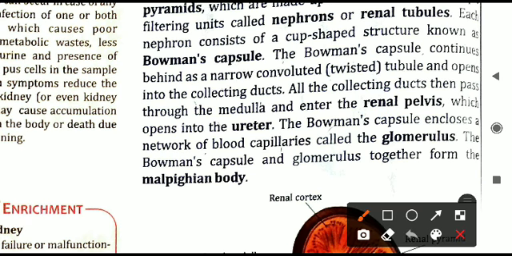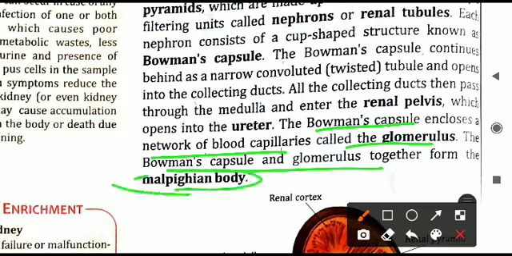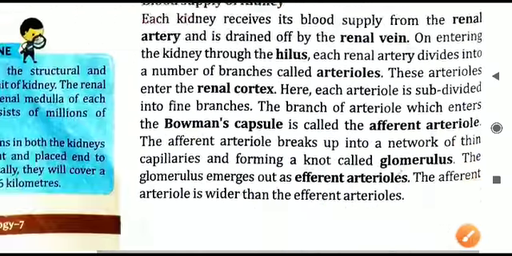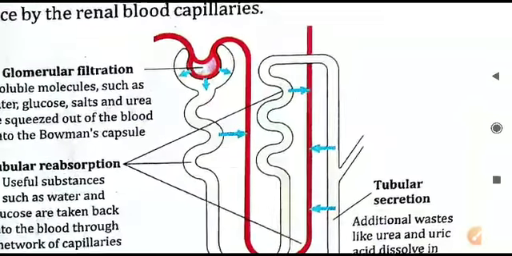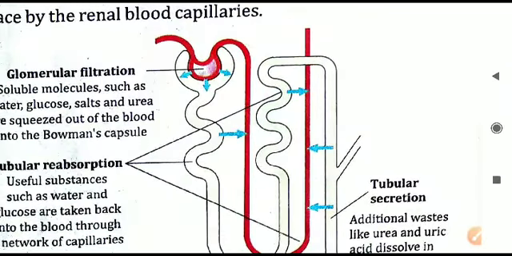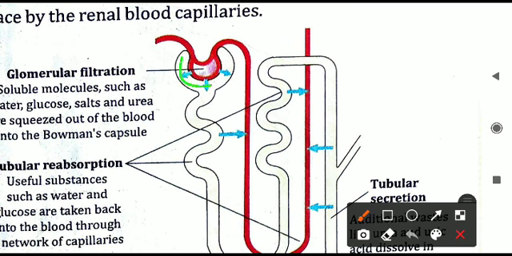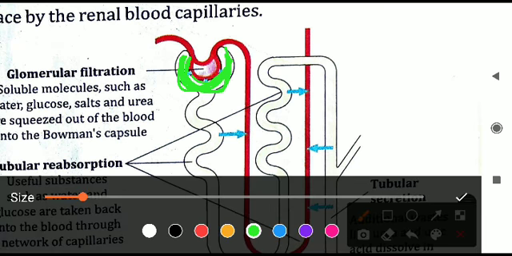ureter. Now this part again, that nephron only, the Bowman's capsule encloses a network of blood capillaries called the glomerulus. Bowman's capsule and glomerulus together are called Malpighian body. For this we will have to see another diagram because it is not clear in this. So here if you see this Bowman's capsule, this is the Bowman's capsule I have shaded with the green color. But above this green color you can see the red color also.